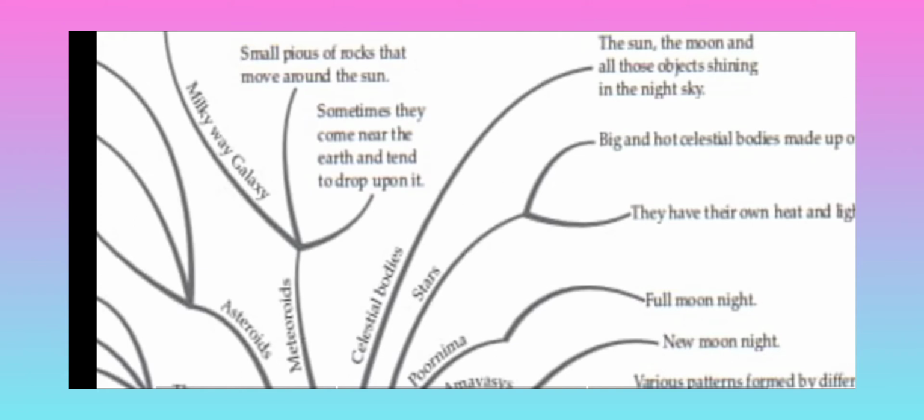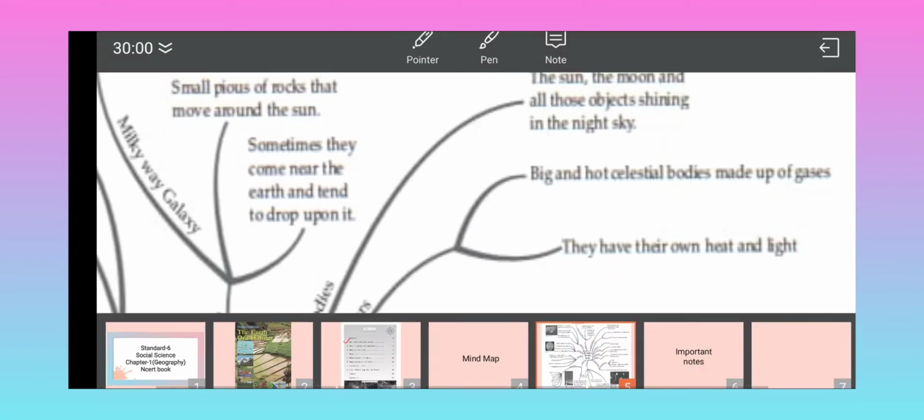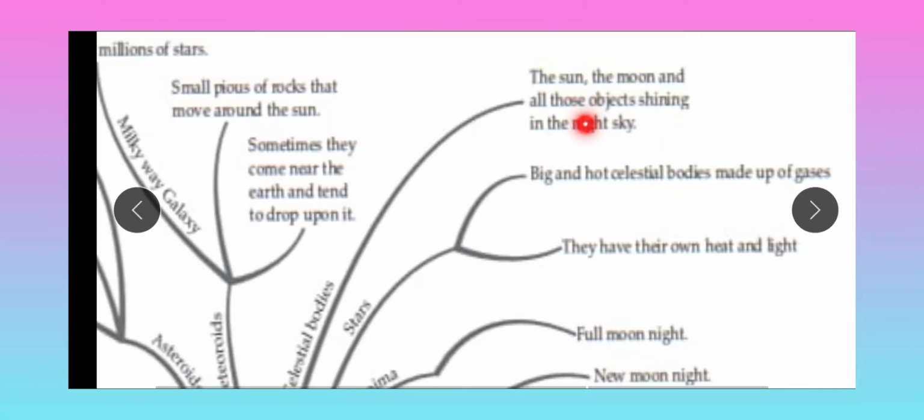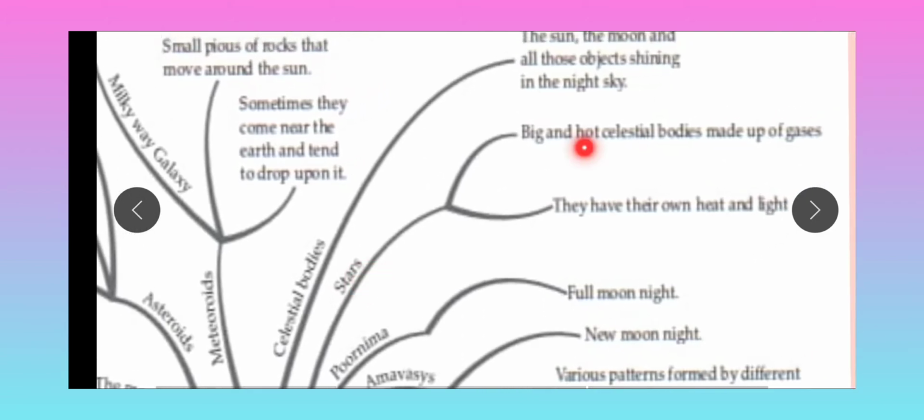The first topic was celestial bodies. The sun, the moon and the objects shining in the sky are called celestial bodies. Then star: big and hot celestial bodies made of gases are called stars. They have their own heat and light.